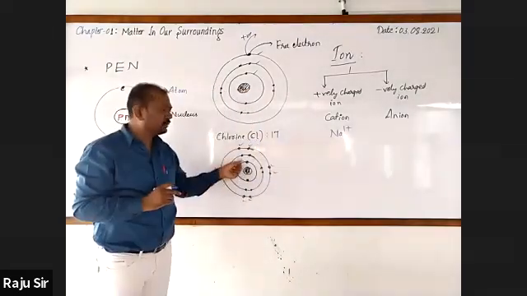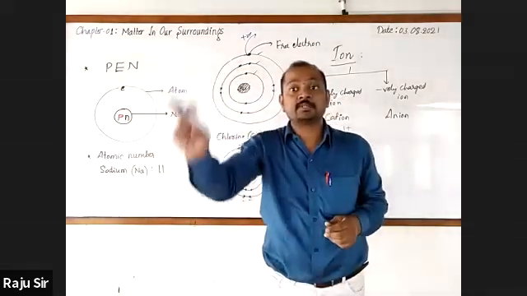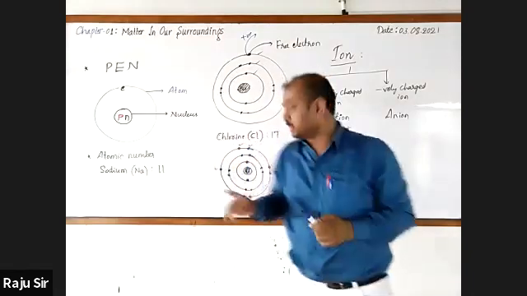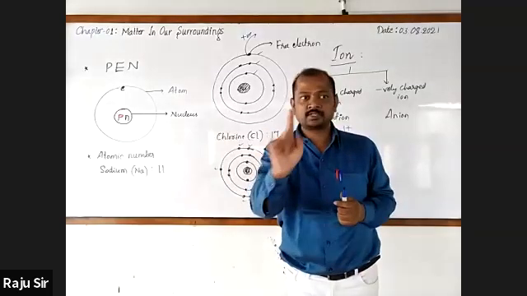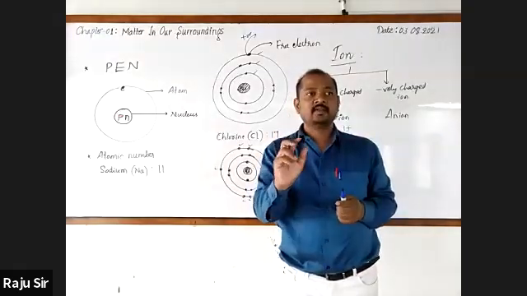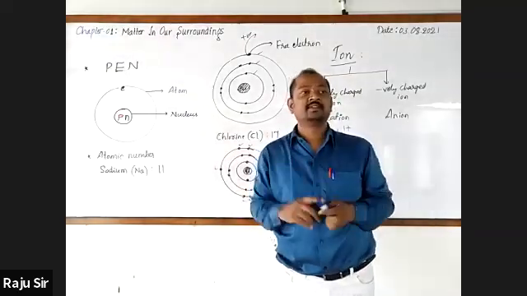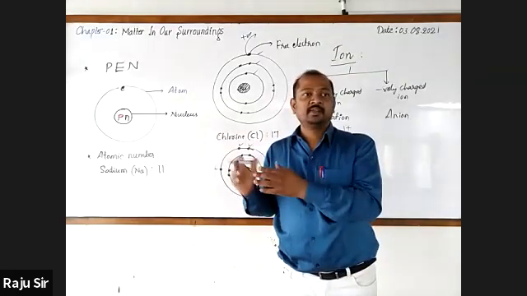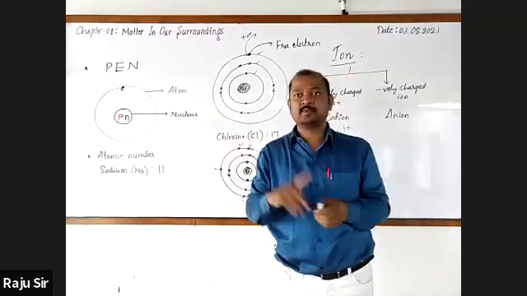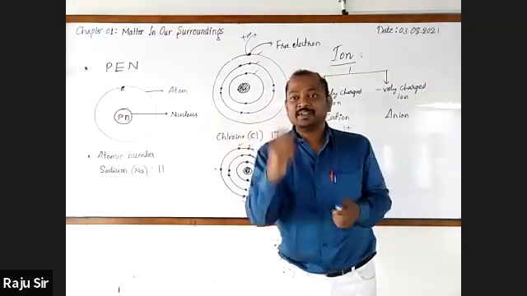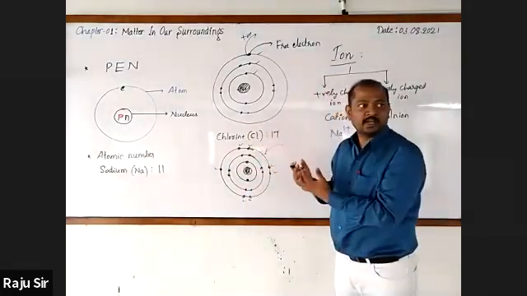Whereas chlorine, come to this. As I said, if an atom has to attain stability, there must be 8 electrons. Here, how many electrons are there? 7, just 1 short. Say we want to buy an object whose cost is 8 rupees, and we have 7 rupees. Your friend is also with you. Can he help? I will borrow 1 rupee from here. So this atom is ready to receive 1 electron.